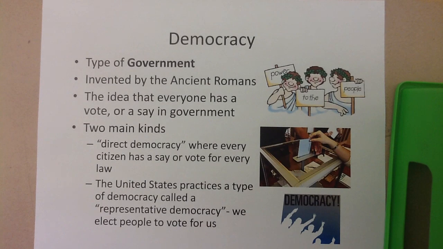So that is the second type of democracy. Direct democracy and representative democracy. The United States is a representative democracy. So those are the four things that you need to know for this center. Two economies, capitalism and communism. Two types of government, dictatorship and democracy.